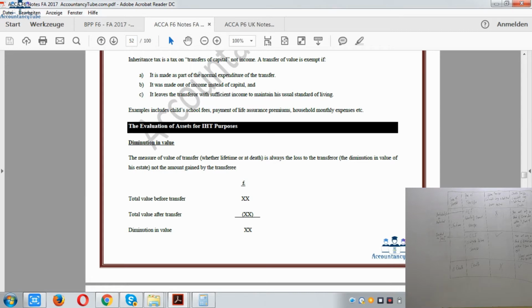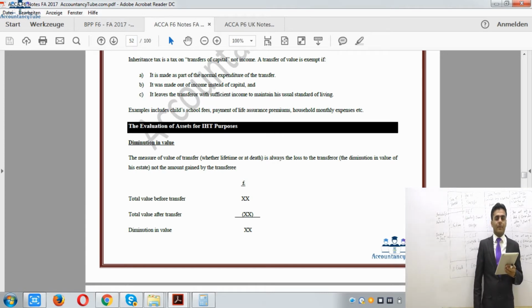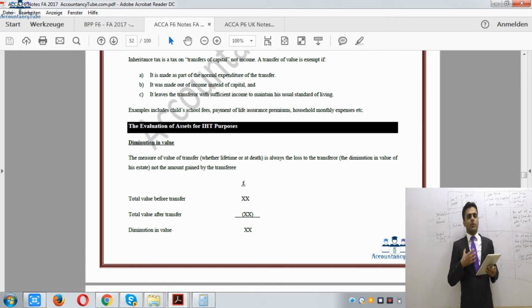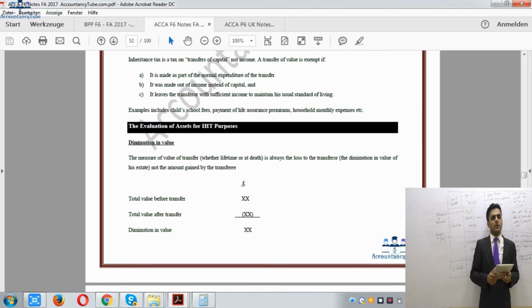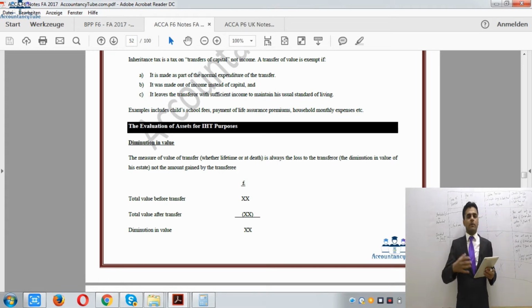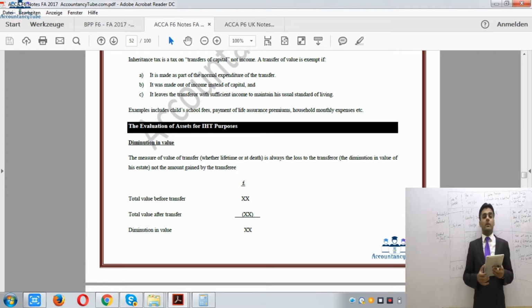Now, evaluation of assets for IHT purposes, diminution in value. That is a very, very important concept to understand for inheritance tax. Whenever I am giving a gift, normally I take the actual price of that gift. But for inheritance tax purposes, the value of the transfer will be calculated in a different way. I will see what was the value of my total estate before I transferred the gift, and what was the total value of my estate after transferring the gift. Whatever the difference is before and after, that is the value of the transfer.